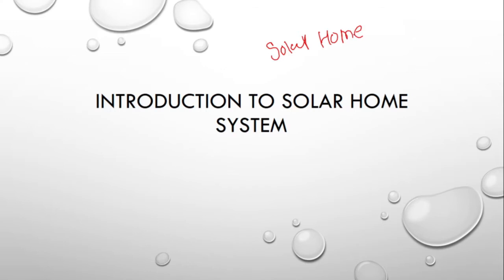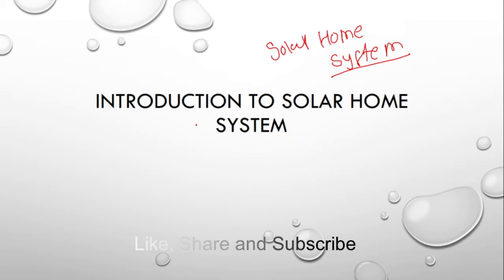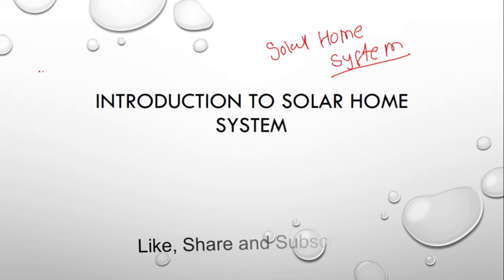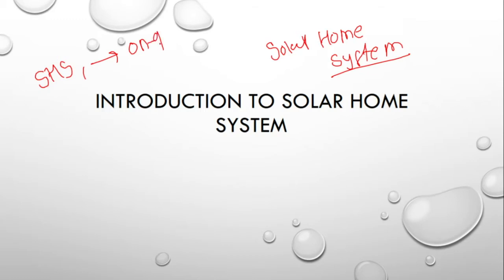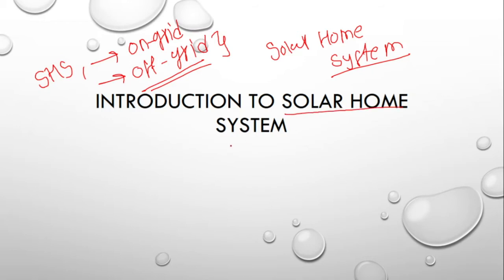So basically, the solar home system is quite a small type of home system, in which we generate solar power, or electricity, from solar energy. In some cases, such solar home systems come under the category of the on-grid type of solar power plant, or under the off-grid kind of solar power plant. But in most cases, it is the off-grid kind of system, wherever the grid supply is not available at a particular site. At that time, we say it is an off-grid kind of solar home system.